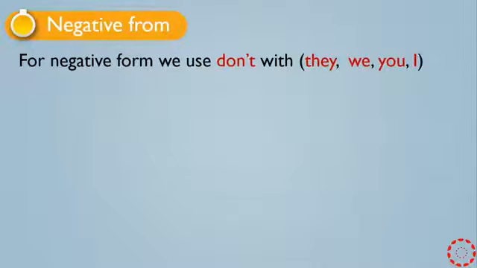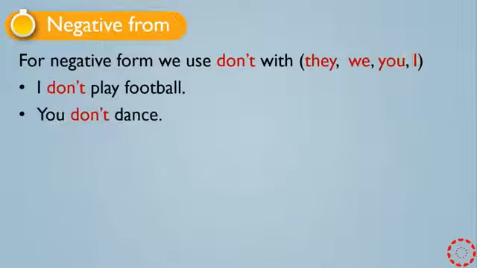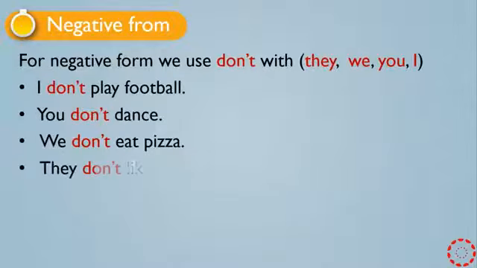For negative forms, we use don't with they, we, you, I. I don't play football. You don't dance. We don't eat pizza. They don't like ice cream. With they, we, you, I, we use don't.